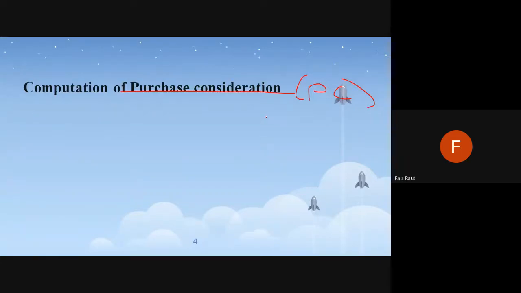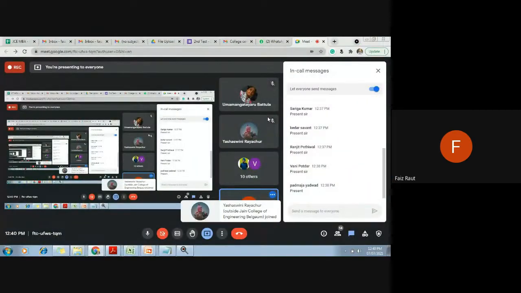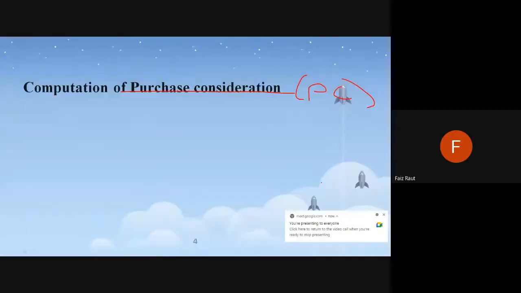My screen is visible and my voice is audible, right? Can anyone give confirmation? Yes, no, my screen is visible and I am audible. Yes, sir. Yeah, sir, it's visible. Okay, thank you. ठीक है, अभी थोड़ा ध्यान से सुनो, कल का रिवीजन है.